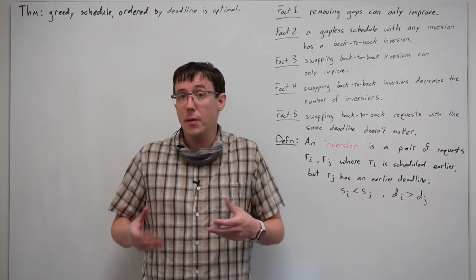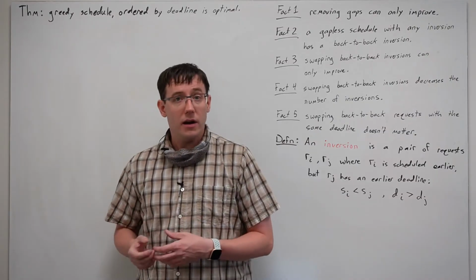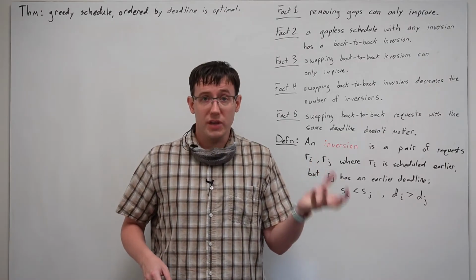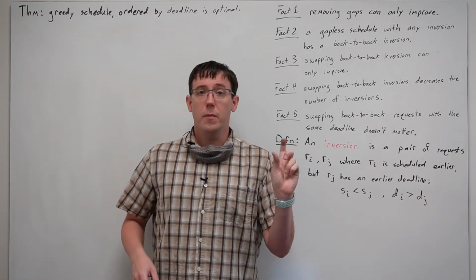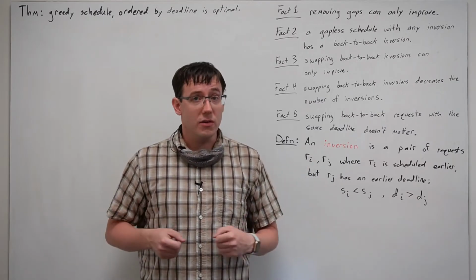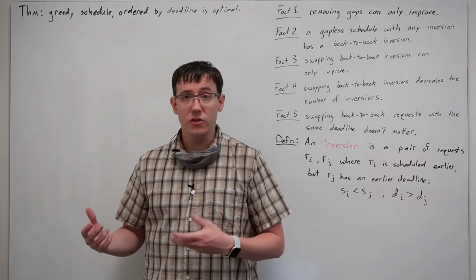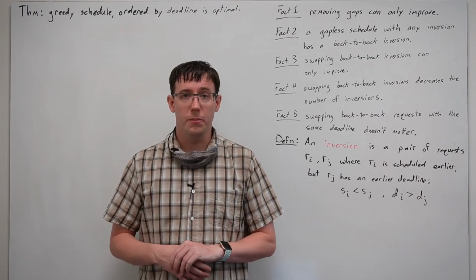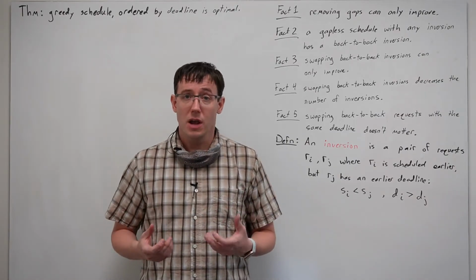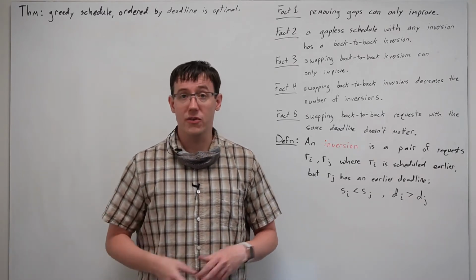To prove the optimality of our greedy algorithm, we will use an exchange argument. The idea of an exchange argument is that we will hypothesize some optimal schedule, and then we're going to make swaps that can only improve the lateness of the schedule to transform that hypothetical optimal schedule into the schedule produced by the greedy algorithm. And if all of those swaps done during the transformation don't make the schedule worse, then our schedule must be as good as any other.